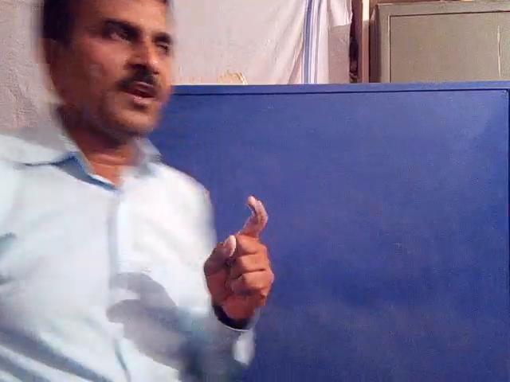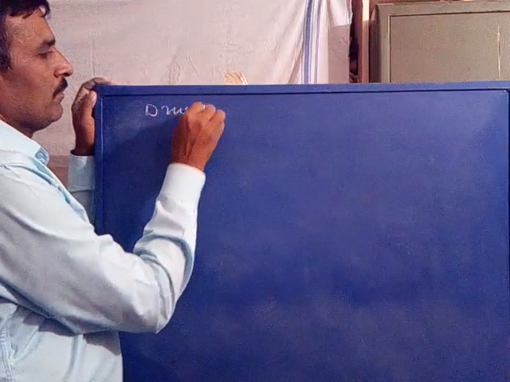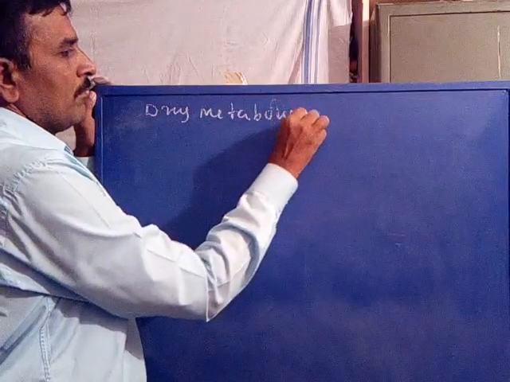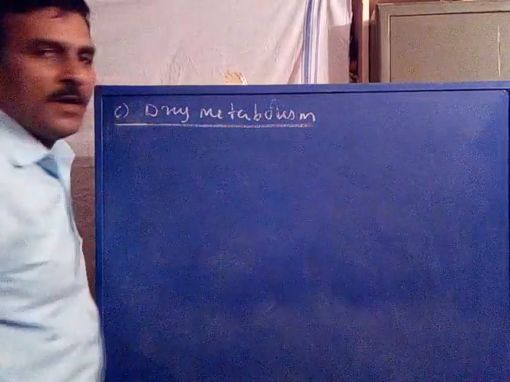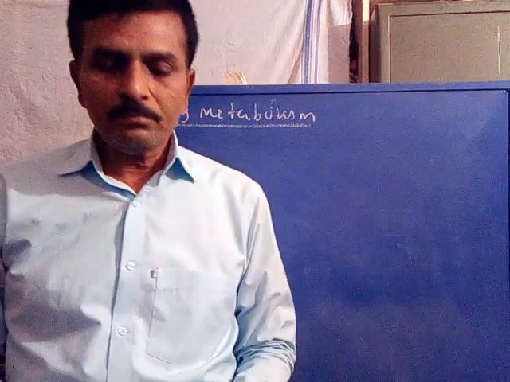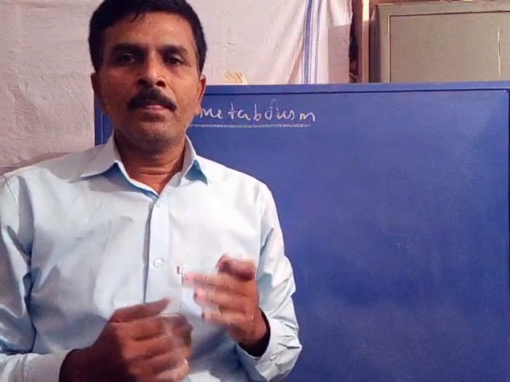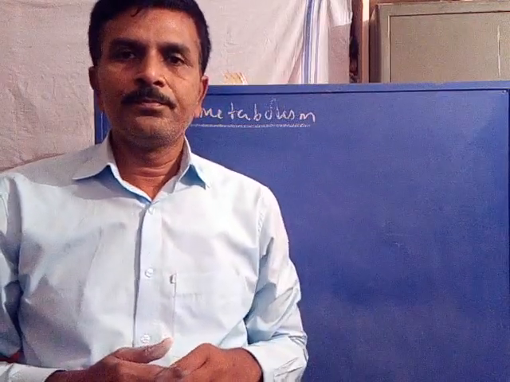The third type is drug metabolism. The third pharmacokinetic action of the drug is drug metabolism.